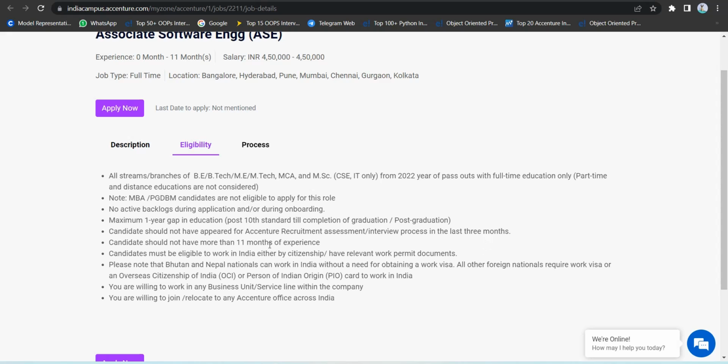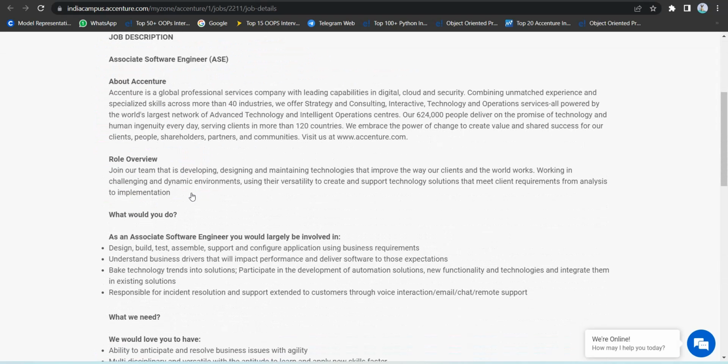Candidate should not have more than 11 months of experience. So they should not have more than 11 months of experience for this freshers role. Candidate must be eligible to work, either by citizenship or having a relevant work permit document, so it should be in India only. In any state you can work for this, and you should have permanent residence in India. So these are all the eligibility criteria.